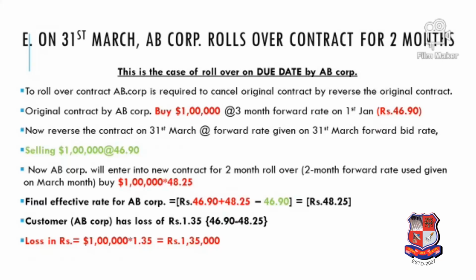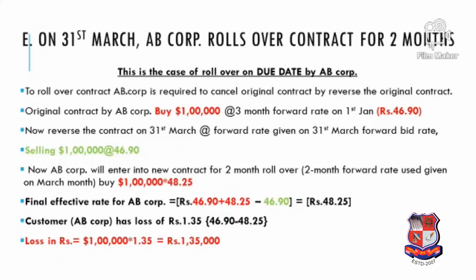So now let us compare. The original rate was 46.9, the new rate is 48.25. The difference is 1.35 into 1 lakh. So the loss to the customer is 1,35,000. The bank will accept the customer's request, that is AB Corporation's request, on 31st March to extend the contract for 2 months if the customer is ready to make a payment of 1,35,000 to the bank. Right, so this is the solution of option E.